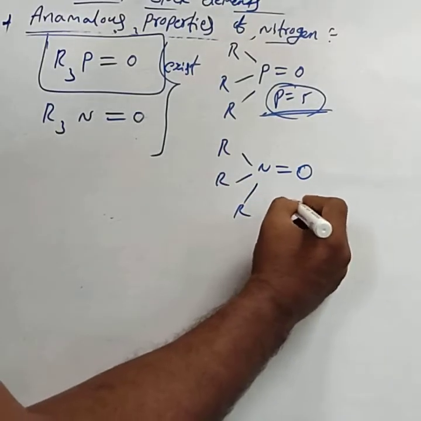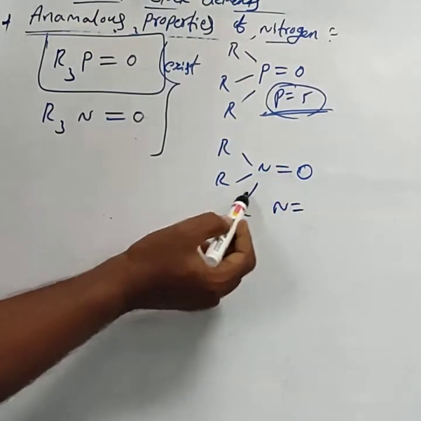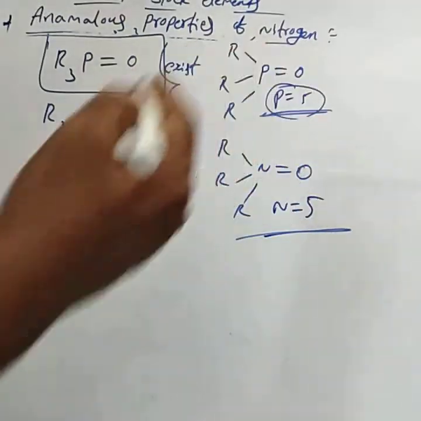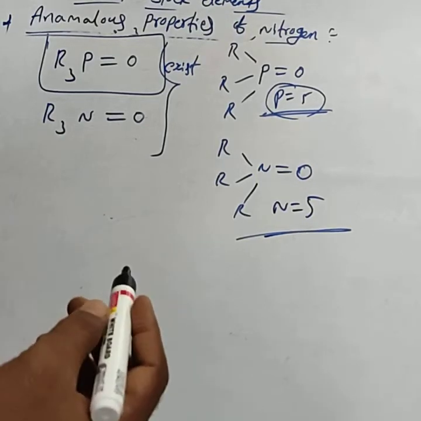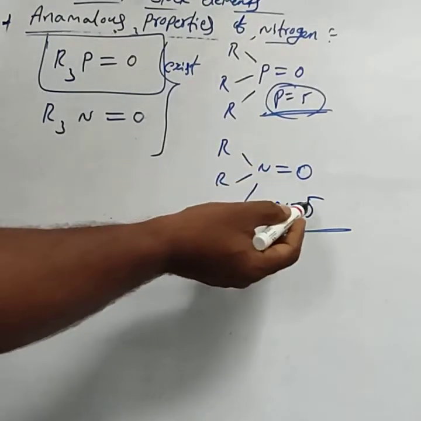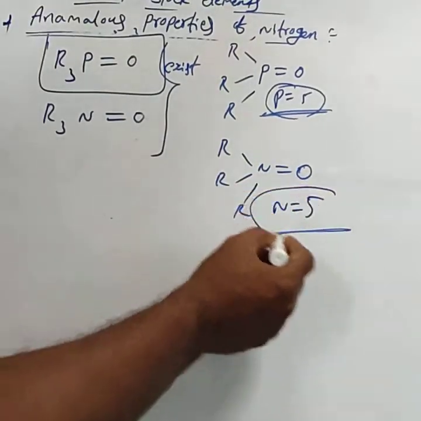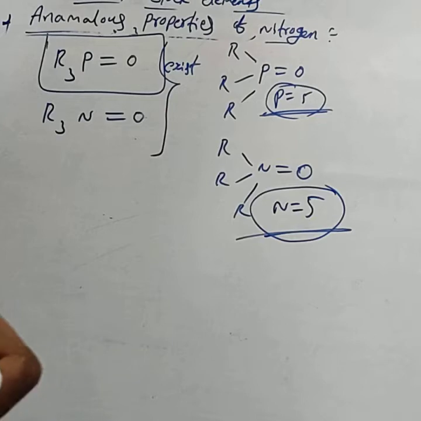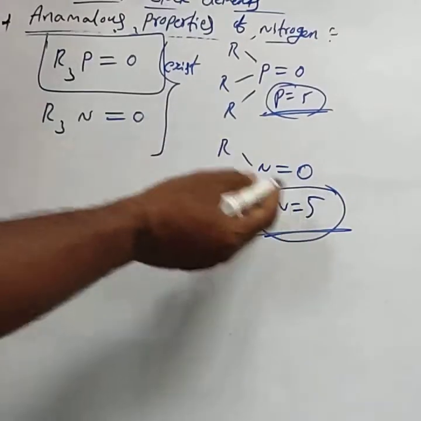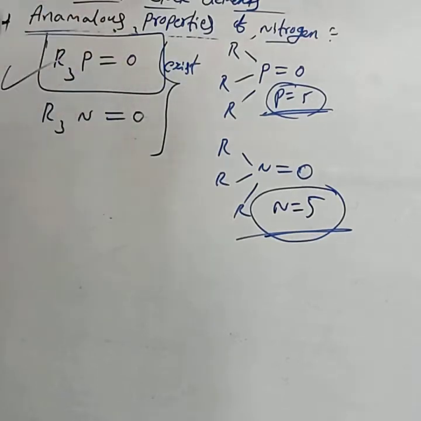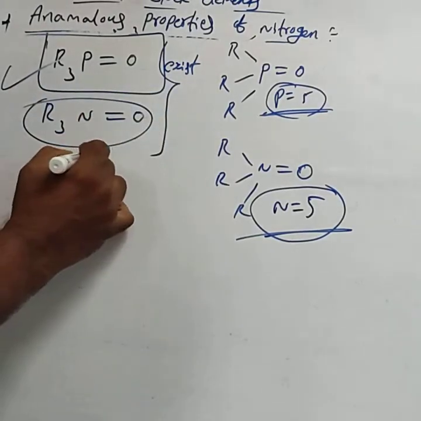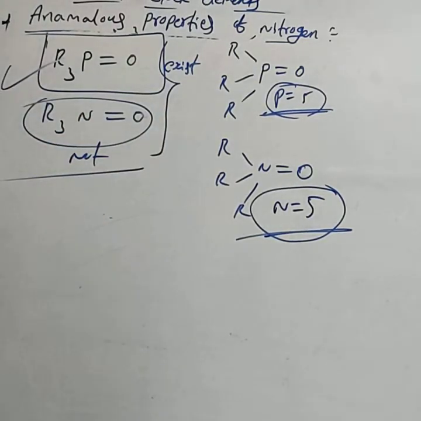But in nitrogen, the covalency here becomes 5, and we already explained that nitrogen cannot expand its covalency beyond 4 due to non-availability of vacant d orbitals. That indicates that out of R3P=O and R3N=O, only R3P=O exists in nature, while R3N=O does not exist in nature.